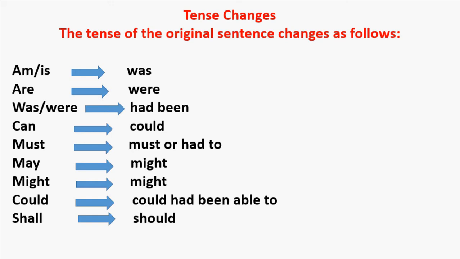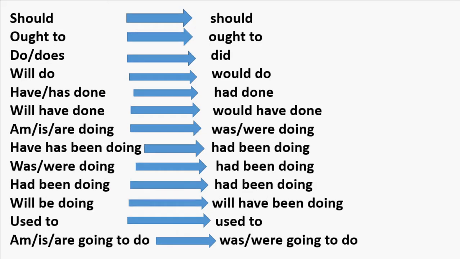Might stays the same. Could stays the same. Could or can becomes had been able to. Shall becomes should. Should stays the same. Ought to stays the same as well.